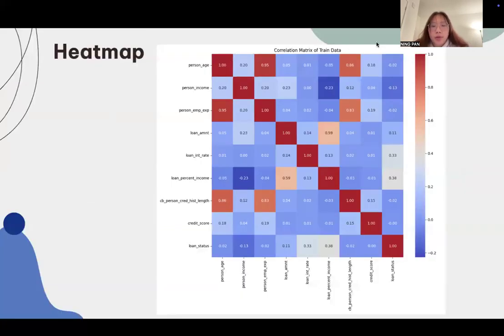We explored variable correlations among the features. Loan interest rate and loan percent income have the highest positive correlations with loan status, and this suggests that higher interest rates and a higher percentage of income spent on loans are associated with a higher likelihood of default. Other variables such as person age, person income, and credit score show weak correlations, and understanding these relationships helps us refine our model and improve accuracy.